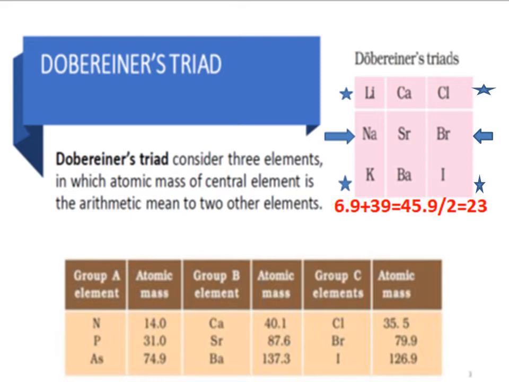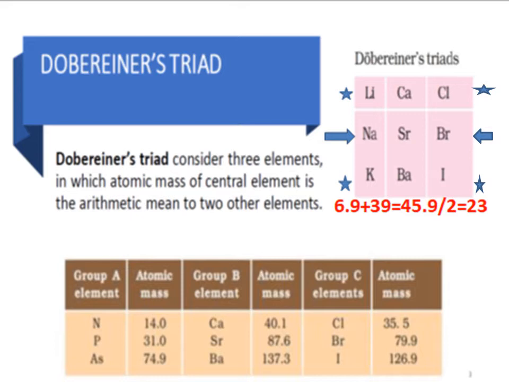He could make only three triads properly, which followed the law of triads. The other triads were not following the same law. We can see here group A, group B and group C, and you can check by calculation whether groups A, B and C all follow Dobereiner's law of triads.